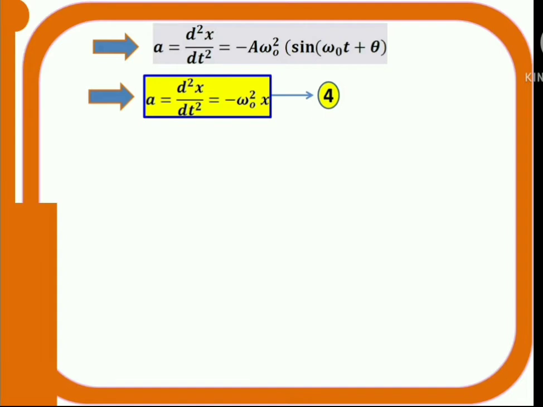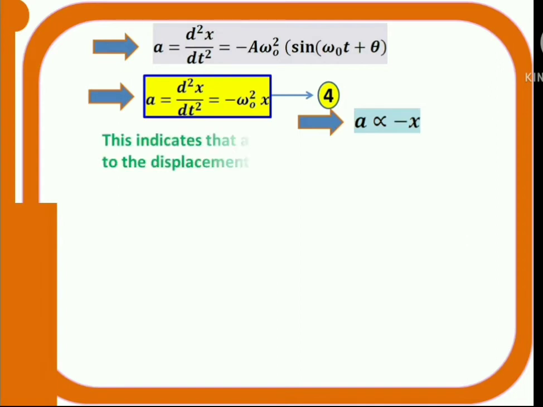This is equation 4. From this equation, ω₀² is a constant, given by k by m, right? So if ω₀² is a constant, then I can say a is proportional to minus x. That indicates the acceleration of the body is directly proportional to the displacement. This is the characteristic property of simple harmonic motion, isn't it?